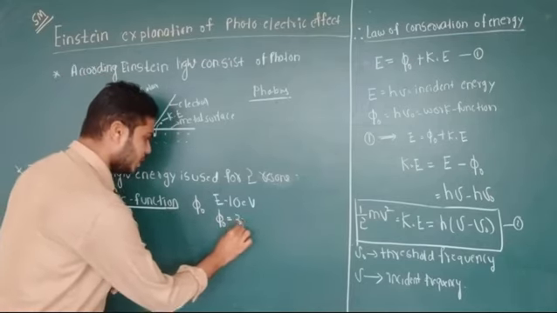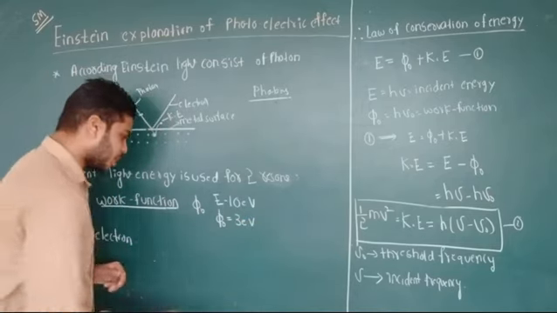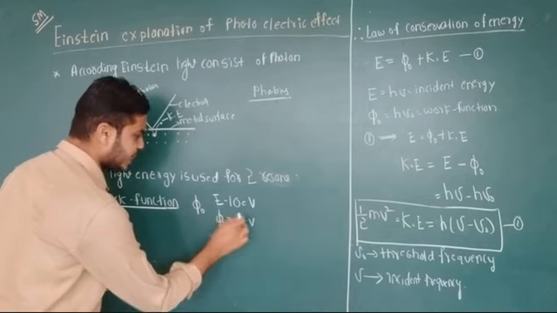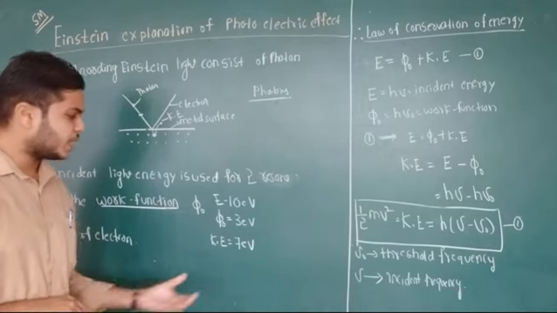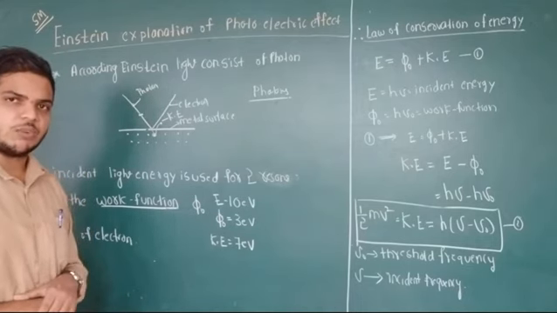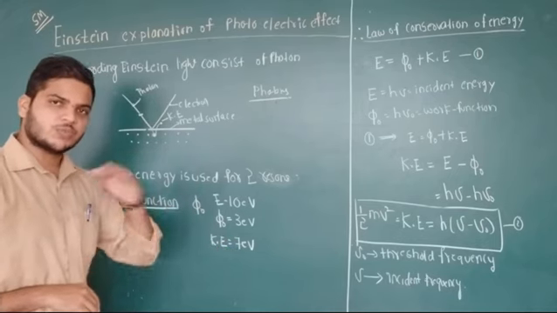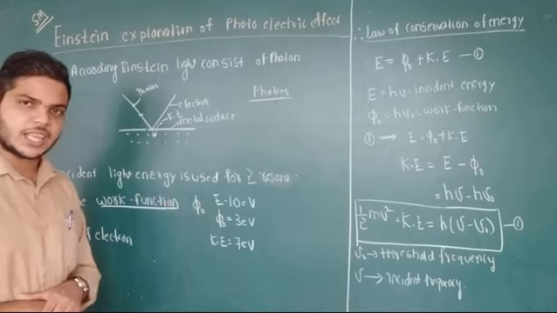For example, 3 electron volt of energy is used as the work function. And how much is the remaining energy? 10 minus 3, that is 7 electron volt, is used as the kinetic energy of the electron. By using 7 electron volt energy, the electron starts moving. It gains some kinetic energy. This is the Einstein explanation.